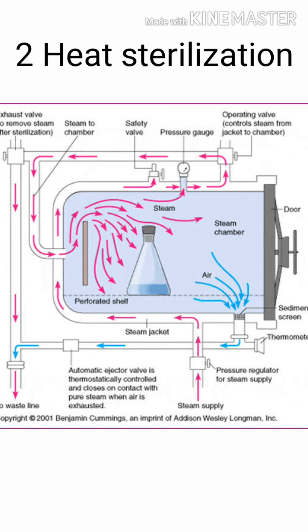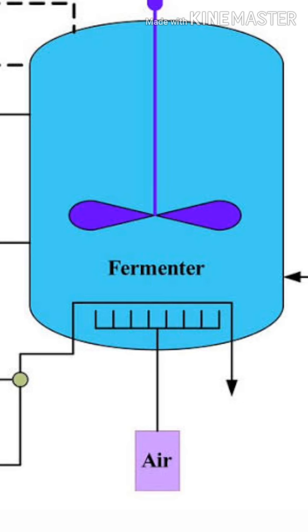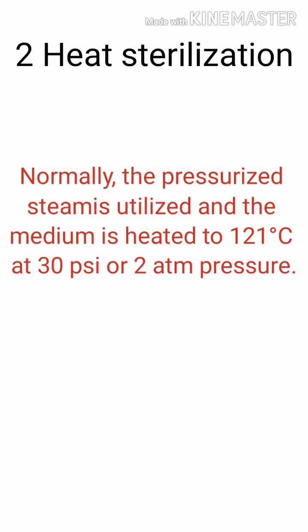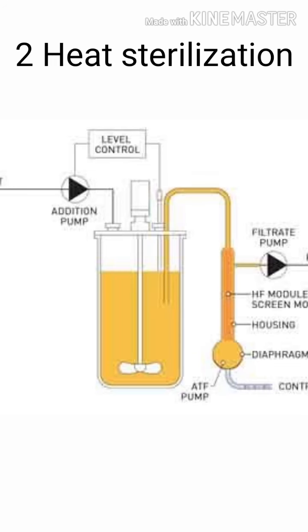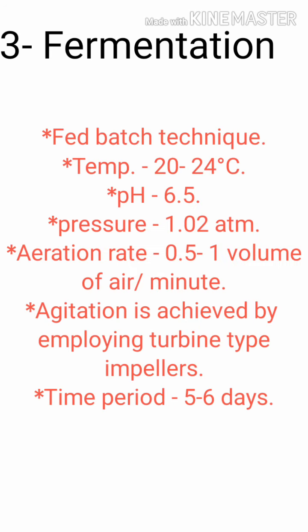Next step, heat sterilization. Further, media is sterilized at high heat and high pressure, typically via a holding tube or sterilized together with the fermenter. Normally for this step, pressurized steam is utilized and the medium is heated at 121 degrees centigrade at 30 psi, or twice the atmospheric pressure. To minimize degradation of a few constituents of the media, high temperature short time conditions are employed.